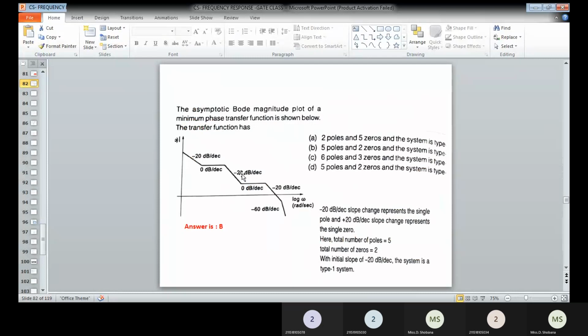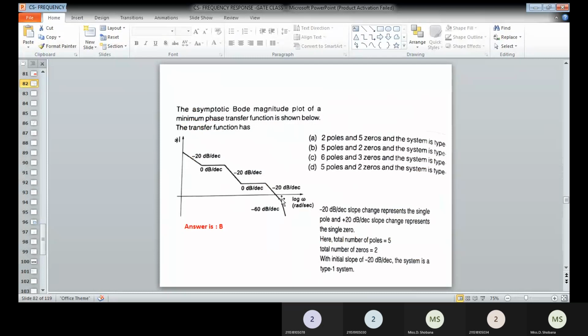Again you can see the fourth slope, which has a magnitude of 0 dB. That means minus 20 is again added with a plus 20 slope, and plus 20 slope is nothing but another zero. Therefore the zeros also increase to 2. Now the poles are 2 and the zeros are 2. Then you come to the next slope, which has minus 20 dB. Minus 20 dB means a pole, so the number of poles P increases to 3 now.